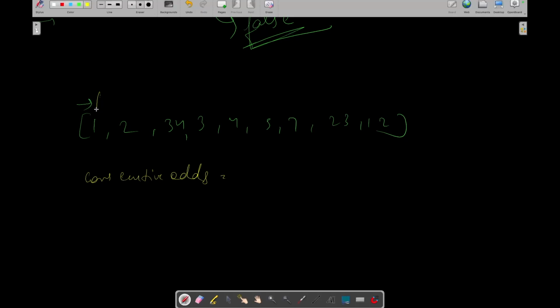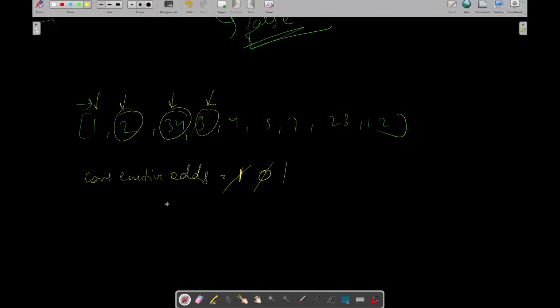Okay, right now we are at this index. Is it an odd number? Yes, we will increment it. Now we are at this index, is this an odd number? No. So we will simply update it to 0. Now we are at this index, is this an odd number? No. So we will again update it to 0. Now is this an odd number? Yes.